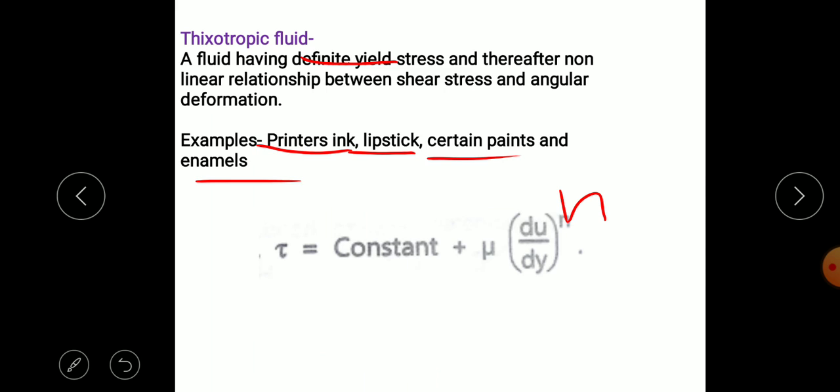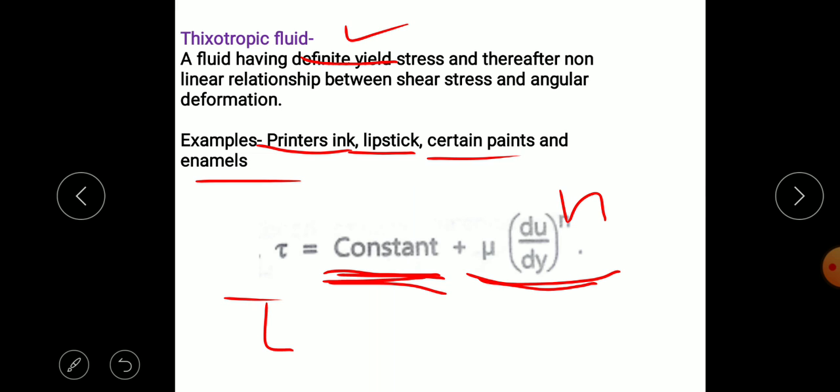And the last one is thixotropic fluid. So that means we have to apply a shear force greater than the yield stress. After that there may be a non-linear relationship. So after application of sufficient force greater than yield stress there is a deformation, and after that the deformation is non-linear with the shear stress.